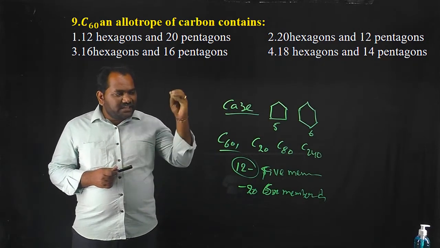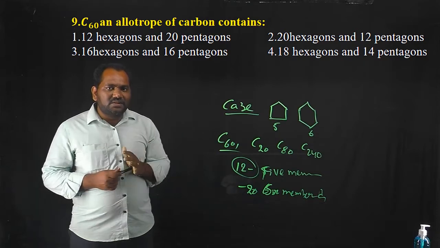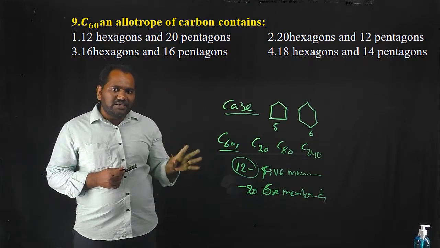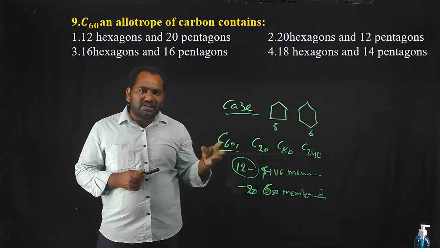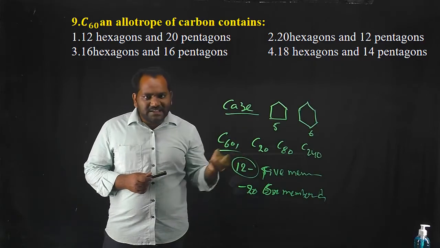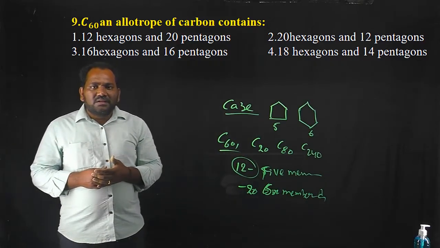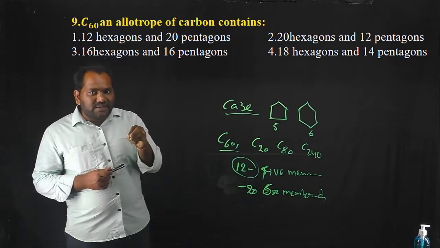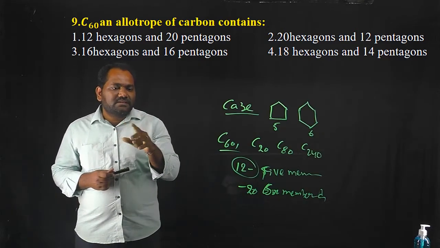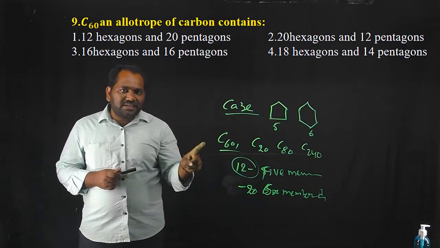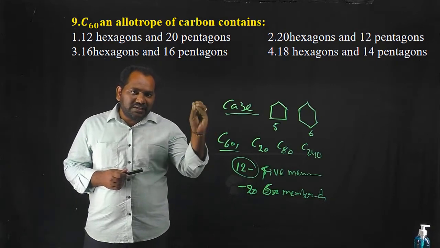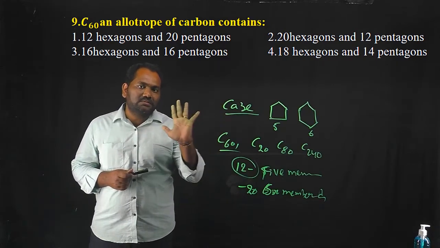If you take any type of fullerene, the basic rule is, either it may be C60 or C20 or C80, C240, the 5-membered rings are fixed, pentagons are fixed. That is 12. The number is 12. That is the basic rule.